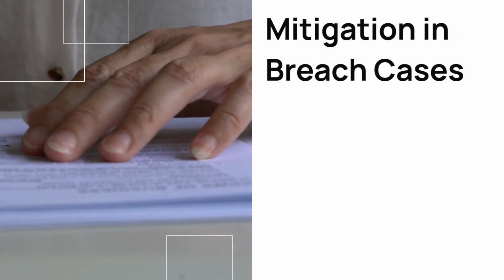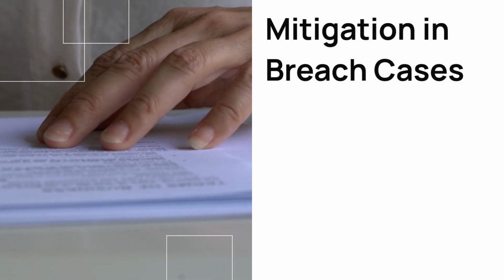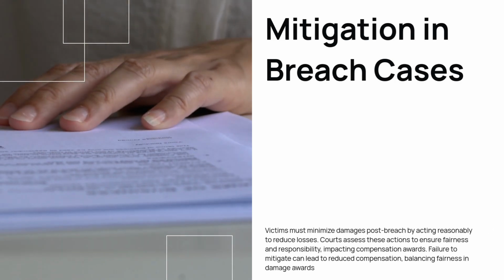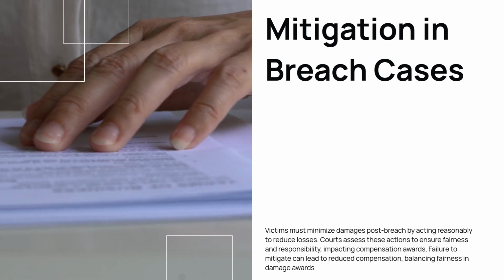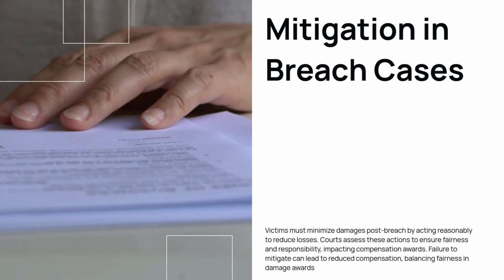Mitigation requires victims to minimize damages from a breach. Victims must act reasonably to reduce personal losses. Failure to mitigate can lead to reduced compensation. Courts evaluate actions taken post-breach. This principle balances fairness and responsibility in awarding damages.